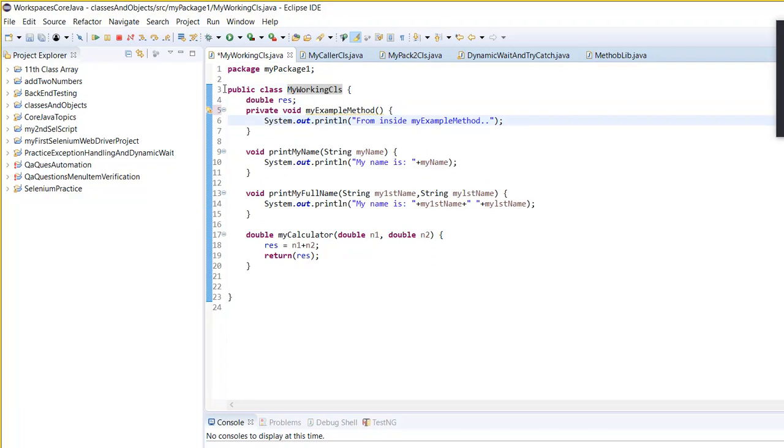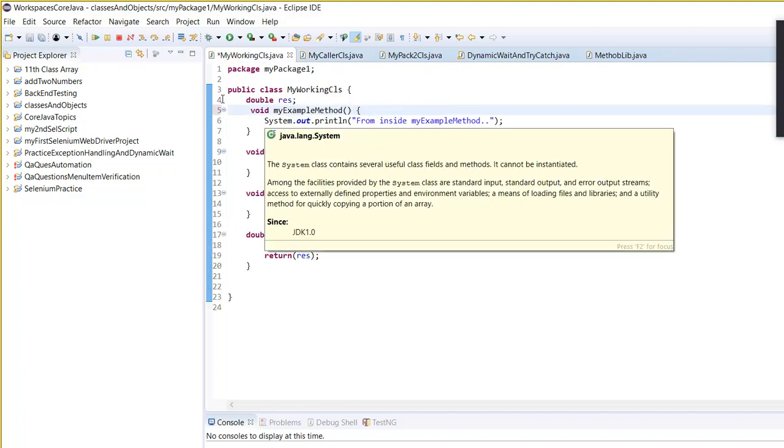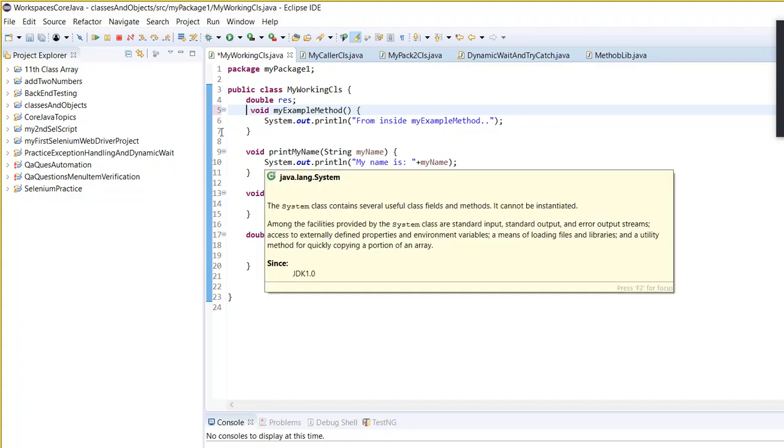So public means, when you put public. Now if you remove the public from my caller class, can you see you are still able to call that method? So even if you do not put public, you are able to access. Now let me show you what is happening.